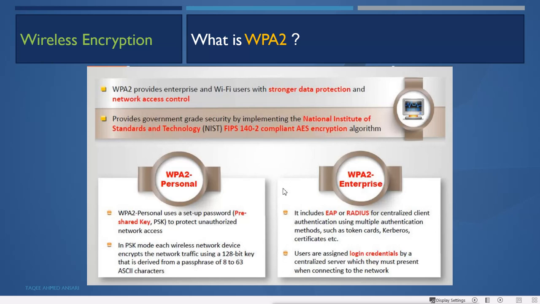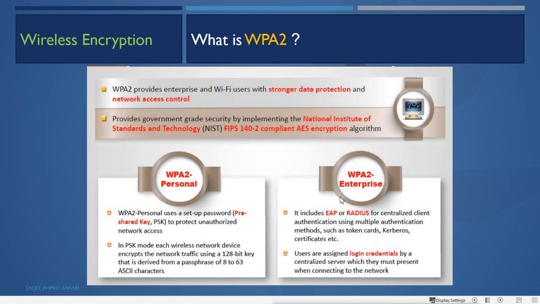Now in WPA2 we have personal and enterprise both. Personal uses a set password, that is pre-shared key PSK, to protect against unauthorized network access. In PSK mode, each wireless network device encrypts the network traffic using a 128 bit key that is derived from a passphrase of 8 to 63 ASCII characters.